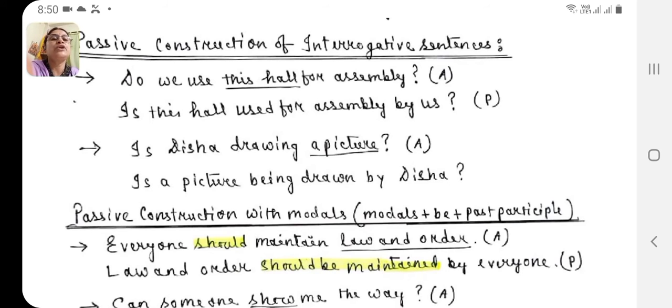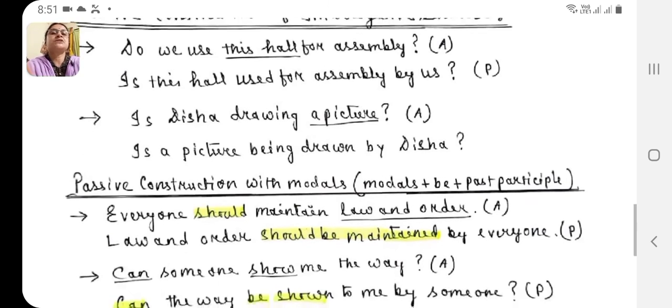Is Disha drawing a picture? This is also interrogative. So, what is the affirmative sentence? If we change it into affirmative, Disha is drawing a picture. Now, convert this affirmative sentence into passive. A picture is the object. So, a picture is being drawn by Disha. Then we will change it into interrogative. Is a picture being drawn by Disha?